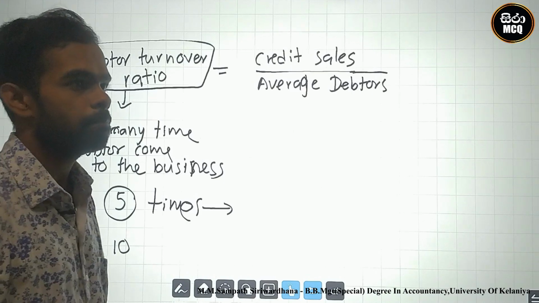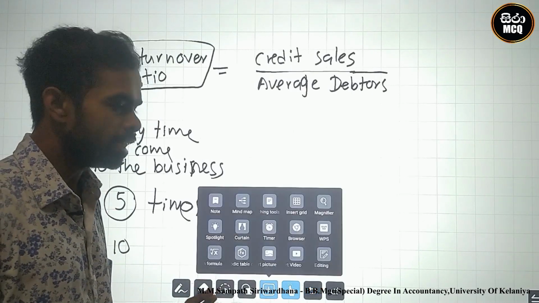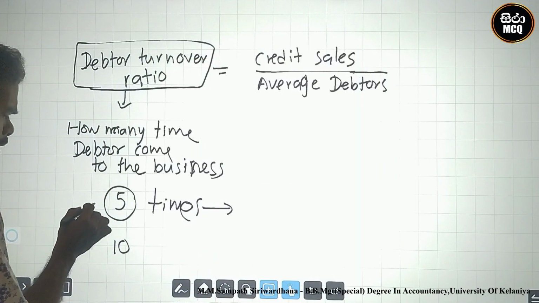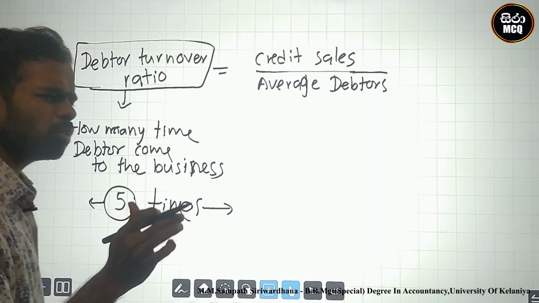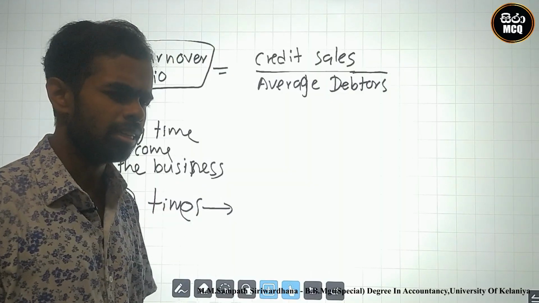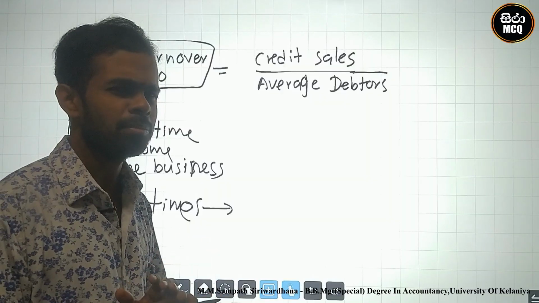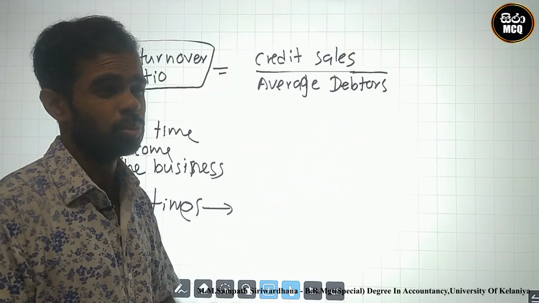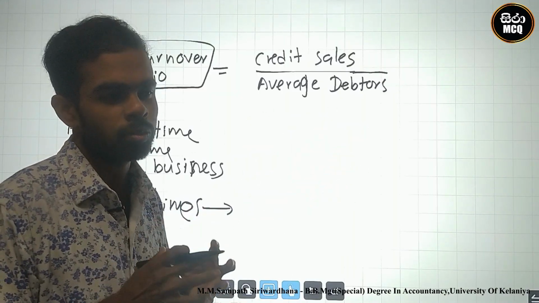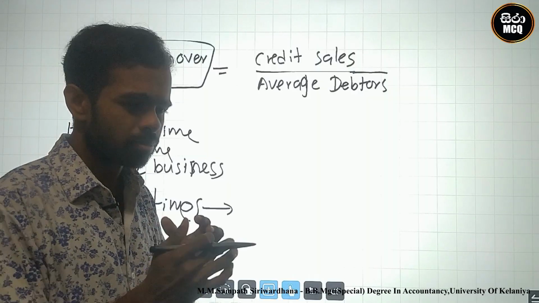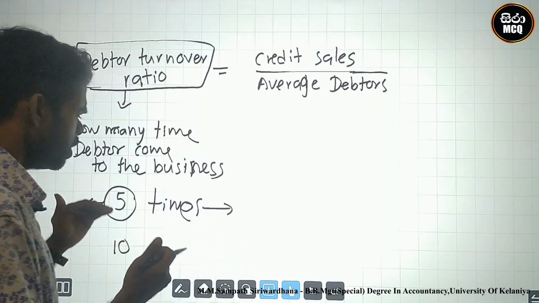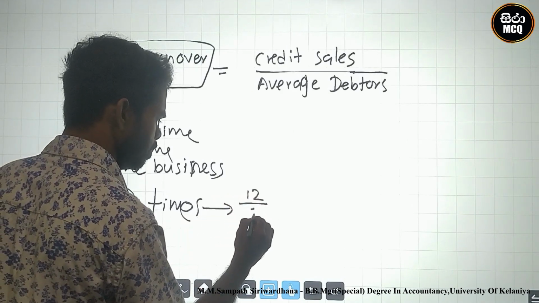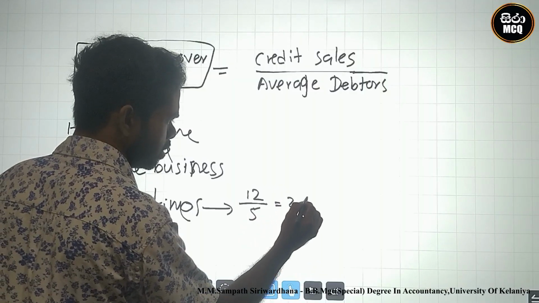This question is about cash collection. Do you think about this? 5 times means he comes to the business only 5 times, therefore his payments are not made promptly. 12 months divided by 5 is about 2.4.